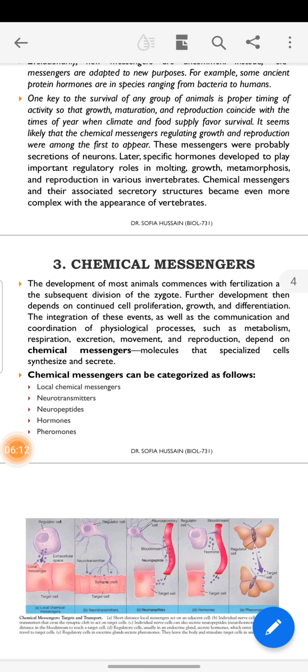These hormones became specified, and with the appearance of the vertebrates they became more complex. Now we will discuss the chemical messengers. What are the chemical messengers?